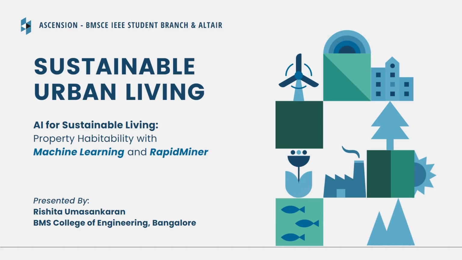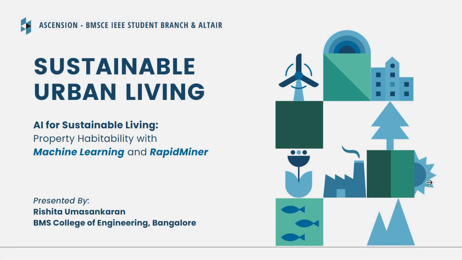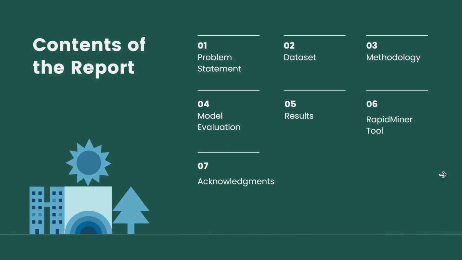So coming to the topic that I have chosen, it is sustainable urban living. Basically, we're checking the property's habitability using machine learning and the RapidMiner tool. Let's get started. So coming to some of the contents of this report, I would like to start with a brief overview before we go to the demonstration of the model itself.